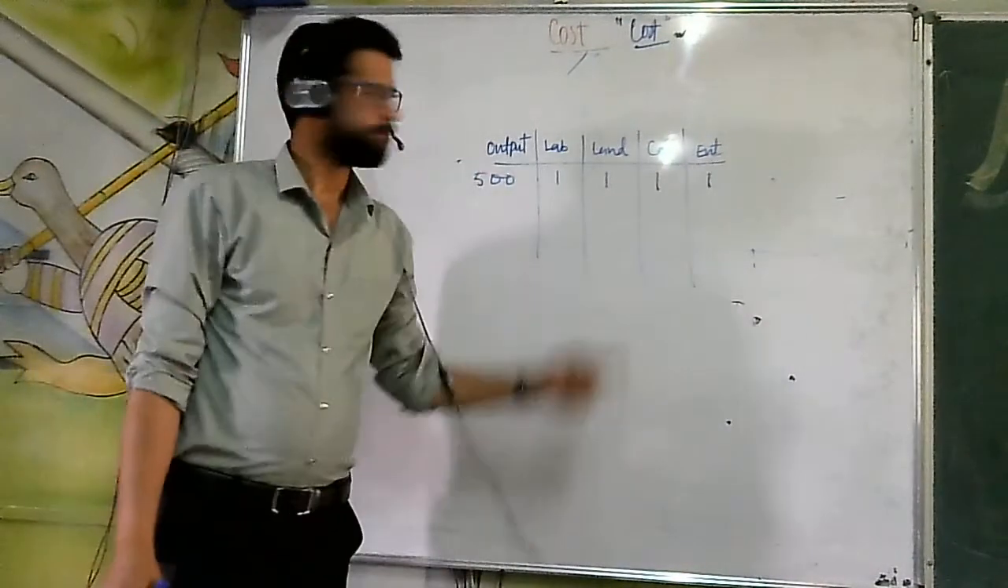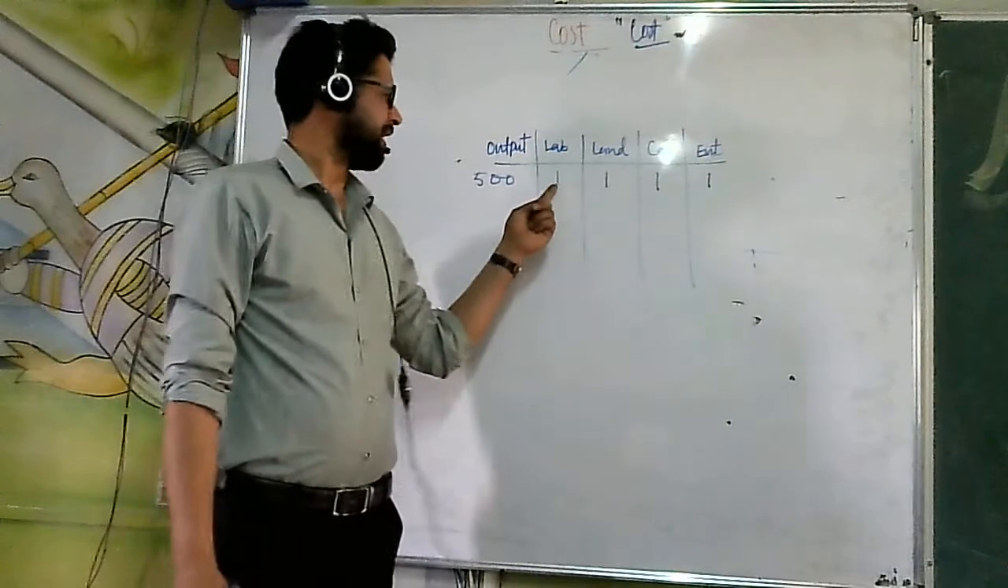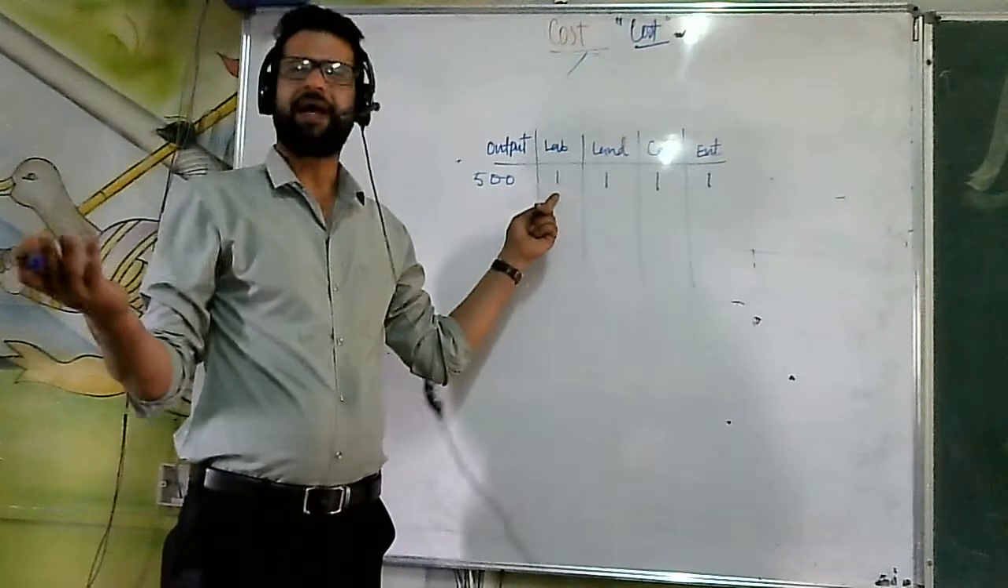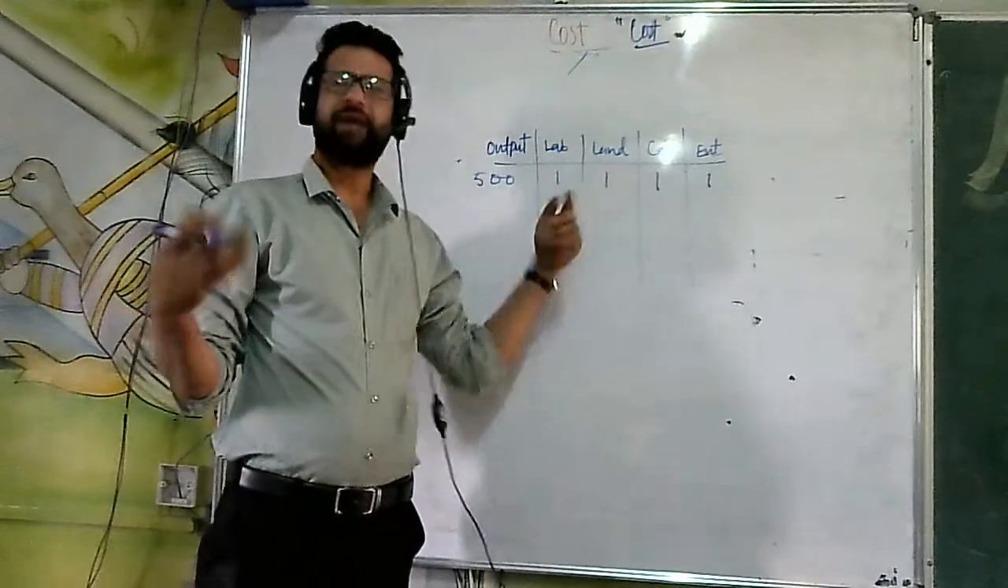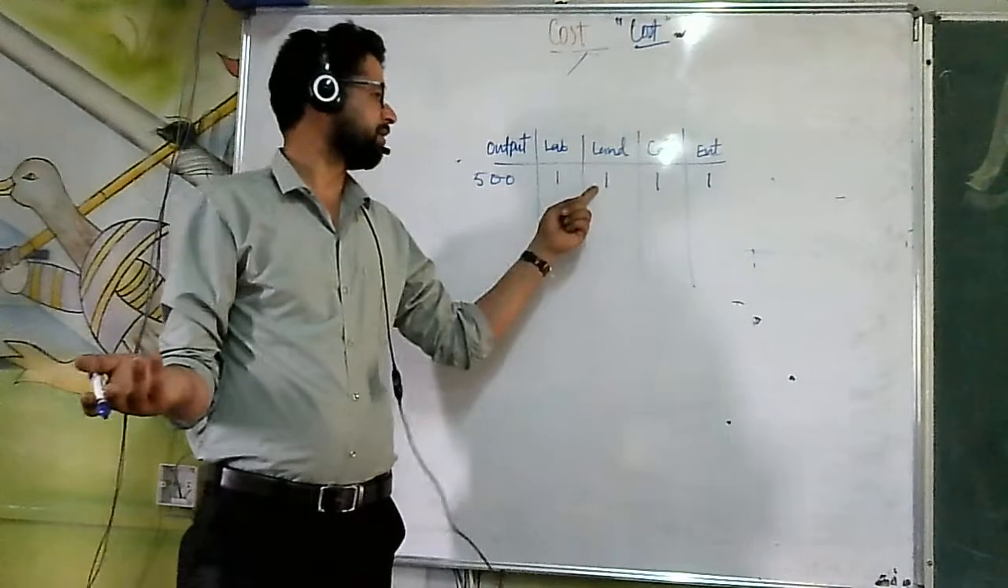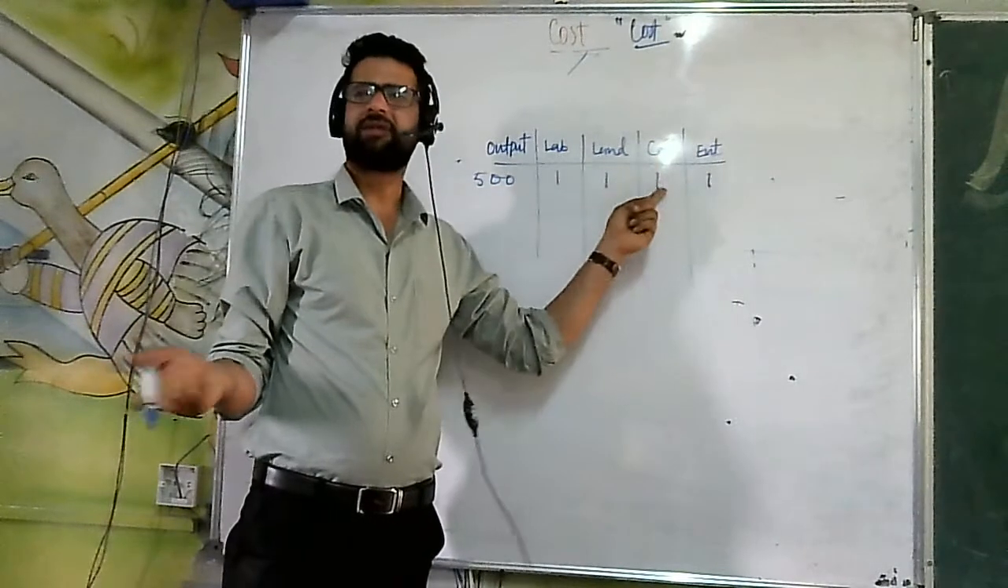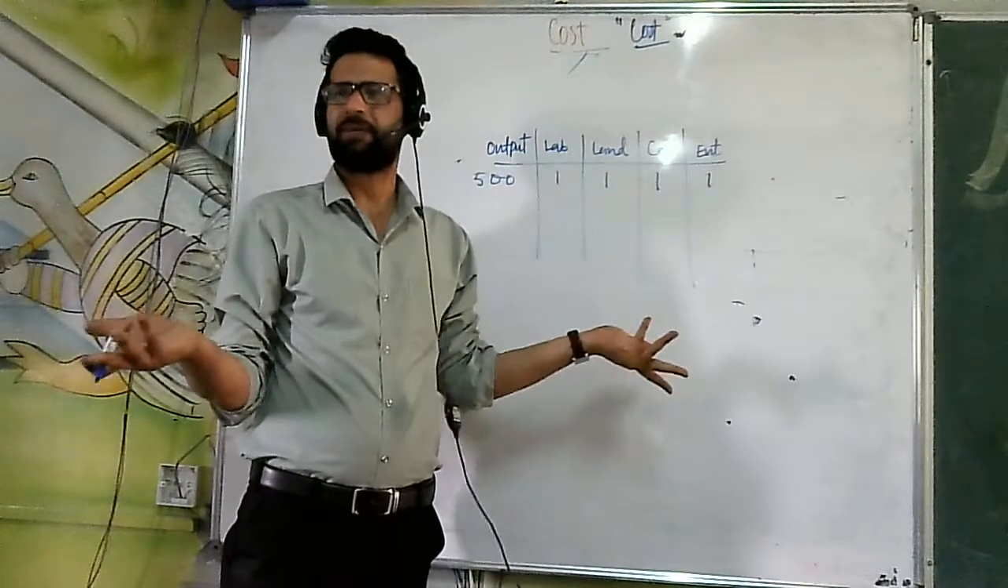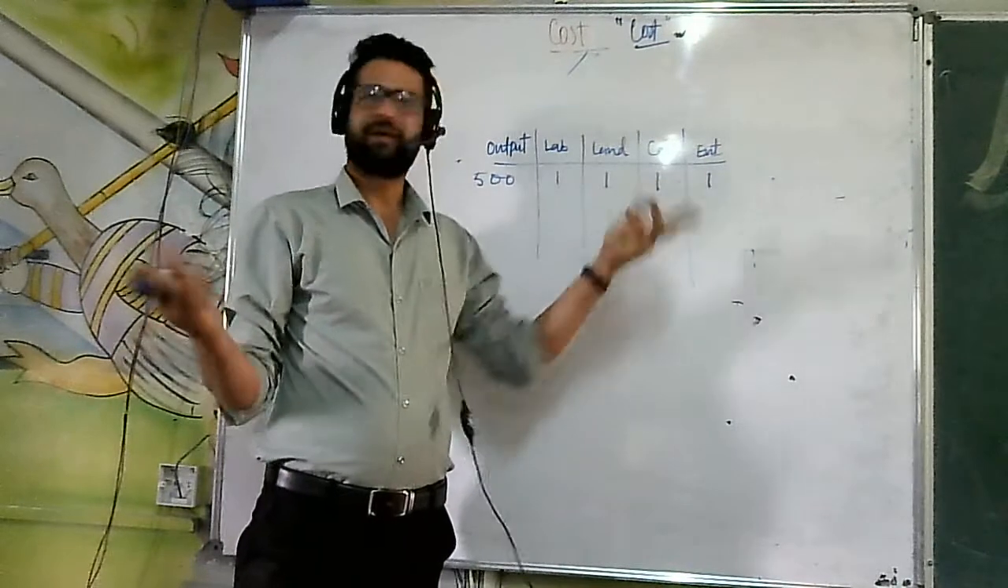Okay, 1 labor, it can be in lakhs. 1 land means 1 hectare it can be. 1 capital means 1 lakh of capital, 1 crore of capital, whatever you call it. And the entrepreneur.